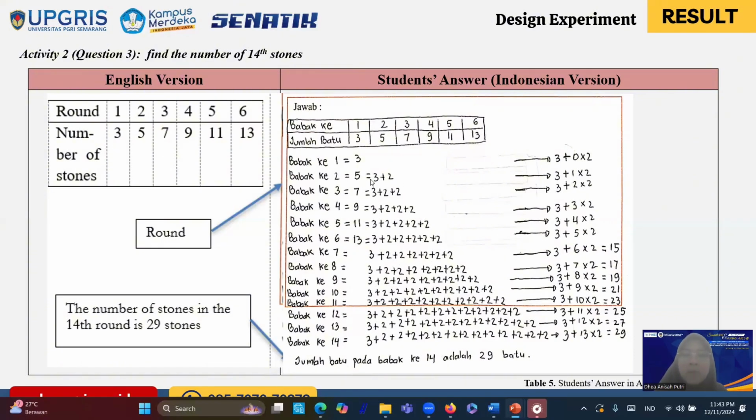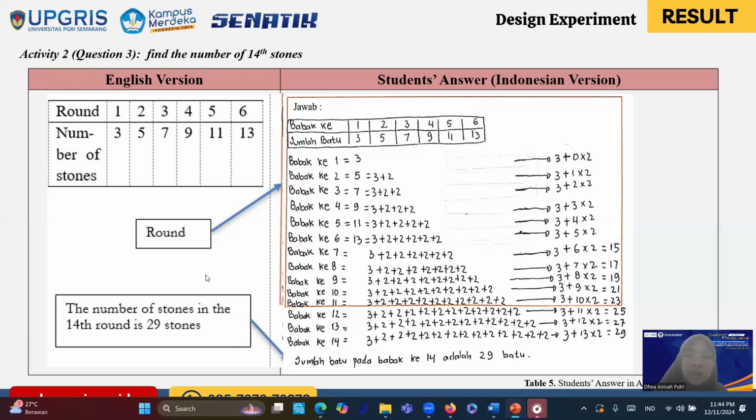That's why mereka menuliskan 3 tambah 2 untuk babak kedua, babak ketiga 3 tambah 2 tambah 2, babak keempat 3 tambah 2 tambah 2 tambah 2 sebanyak 3 kali duanya. Dan mereka bisa menuliskannya menjadi 3 tambah 3 kali 2 untuk babak ke-4. Dan begitu seterusnya sampai babak ke-14.